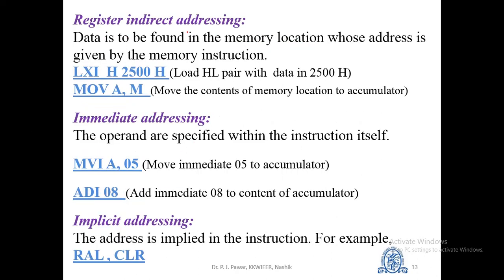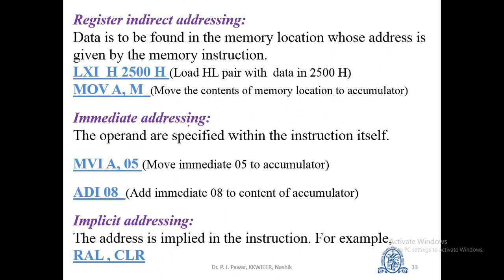Next one is register indirect addressing. Here the data is to be found in the memory location whose address is given in the instruction. For example, LXI H,2500H means load the HL pair with the data in 2500H. Similarly, MOV A,M means that we have to move the contents of the memory location to the accumulator.